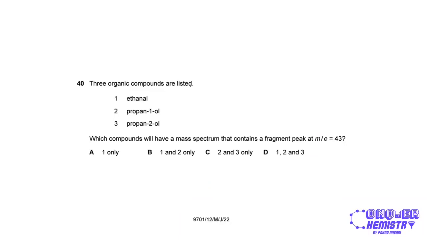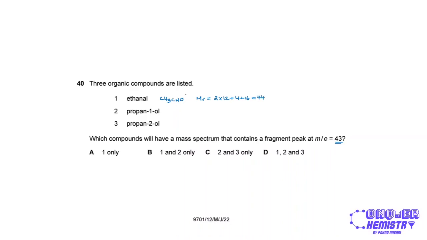Finally, we have 3 organic compounds, and which compounds will have a mass spectrum that contains a fragment peak at a mass to charge ratio of 43. So for this, all we need to do is to find the MRs of these compounds and see if they are greater than 43, right? So for ethanal, CH3CHO, the MR for this would be 2 times 12 for the carbons, plus 4 for the hydrogens, plus 16 for the oxygen, right? So this is going to be 44, right?